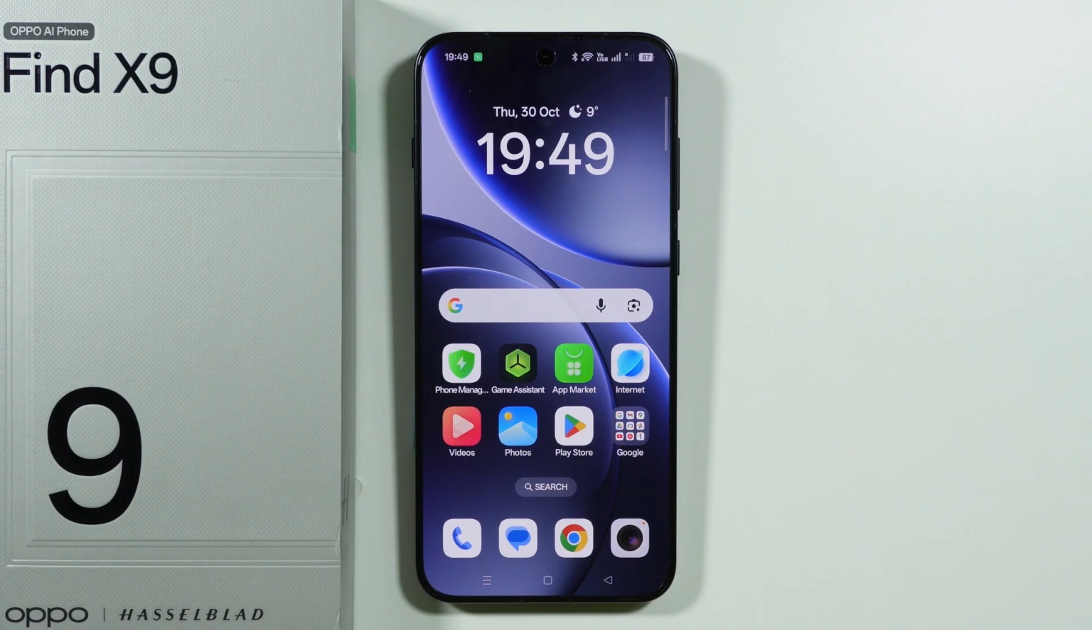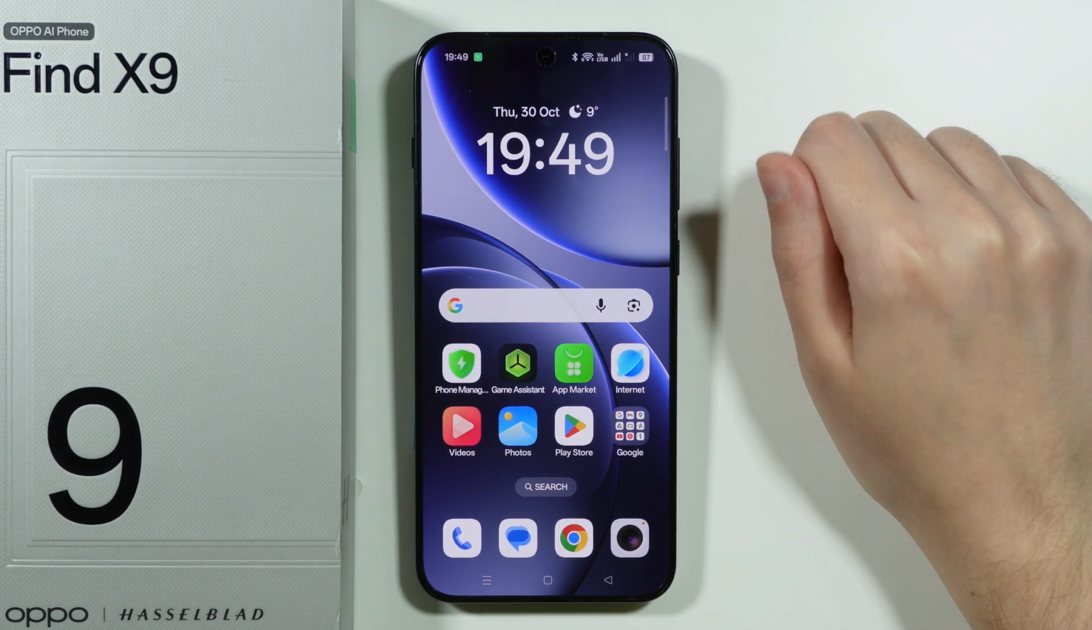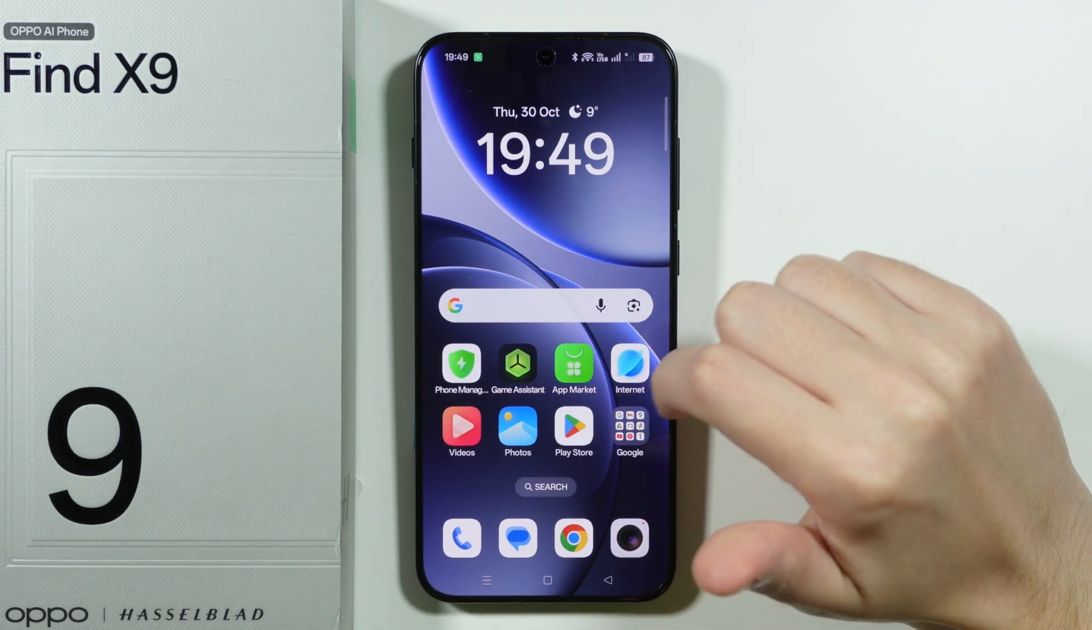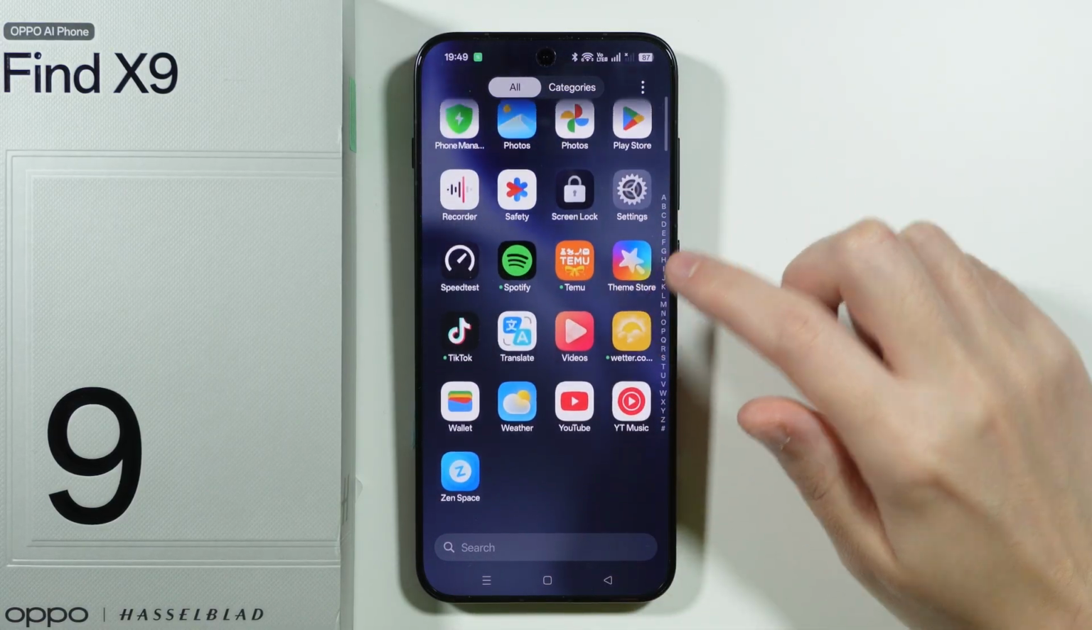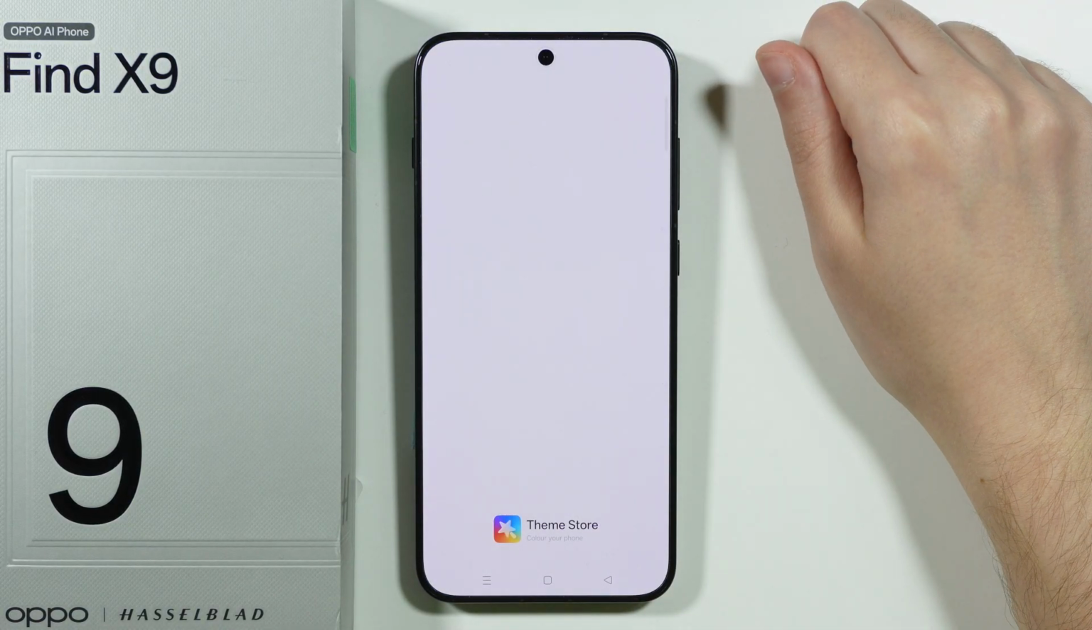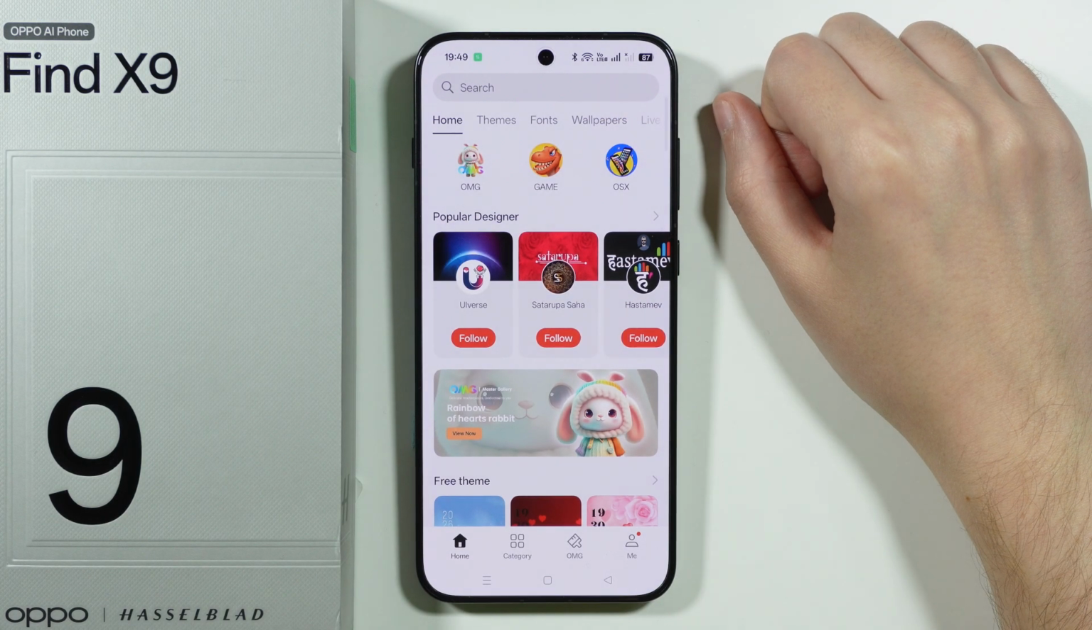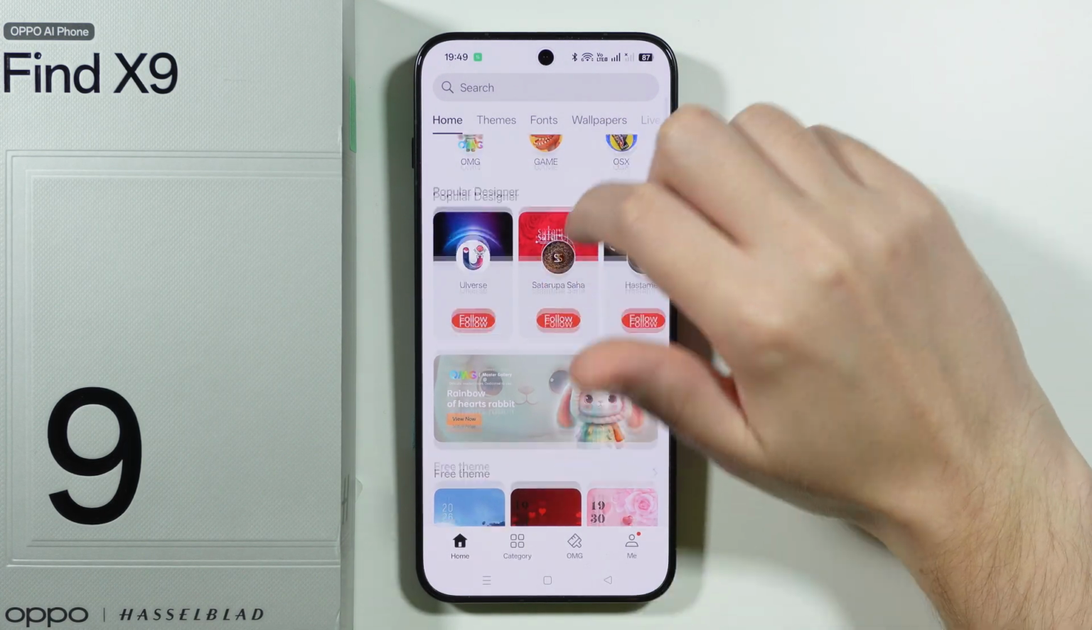If you want to download free themes on OPPO Find X9, then what you can do is go to the app drawer and find the theme store. So let's open the app over here. Of course, we will need to grant some permissions to be able to use the app.